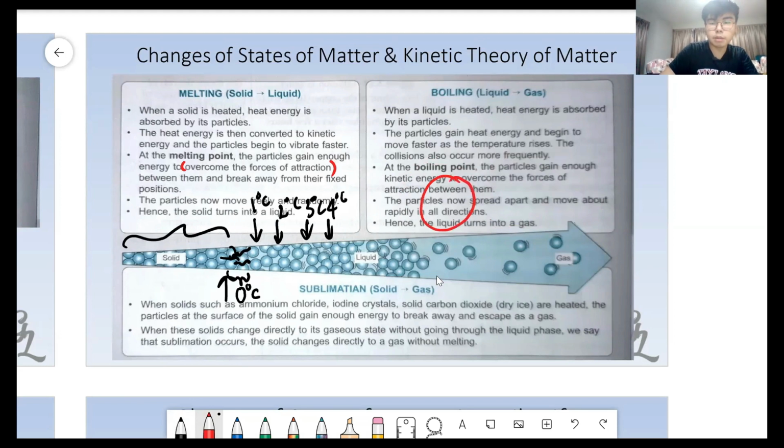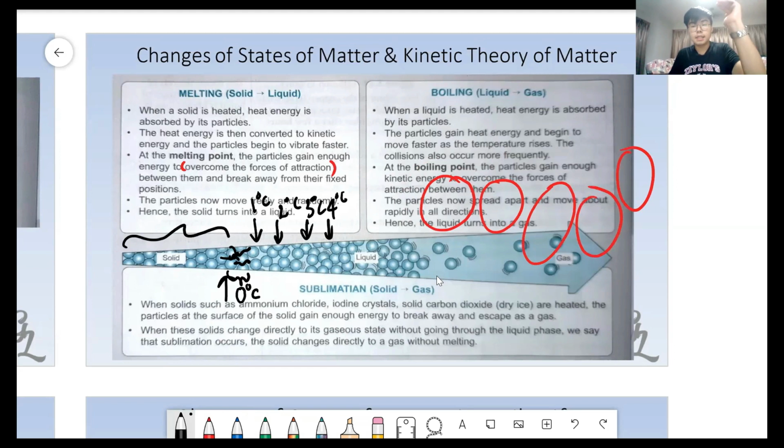Now it's liquid particles. So I draw them further apart from each other. At 90 degrees to 99 degrees, it is making the particles in the liquid move faster. Move faster, move faster, because it wants to become gas. So it moves faster because of the kinetic theory of matter. But when it reaches 100 degrees Celsius, which is the changing point, the heat energy, like I said, the fire you keep on burning, the heat energy now provided to the liquid is not used to convert it to kinetic energy.